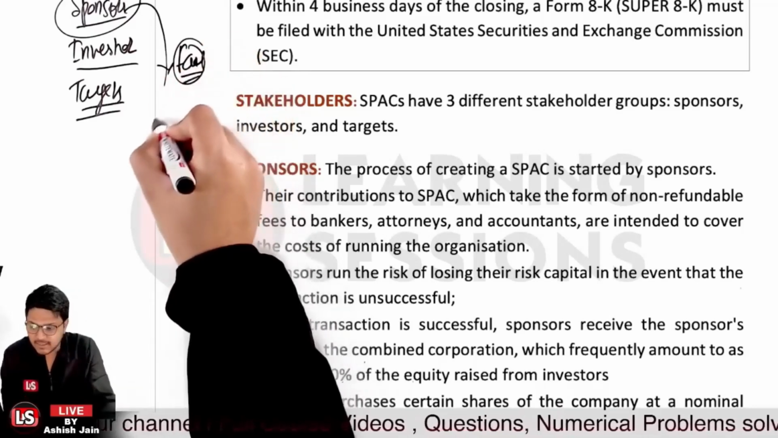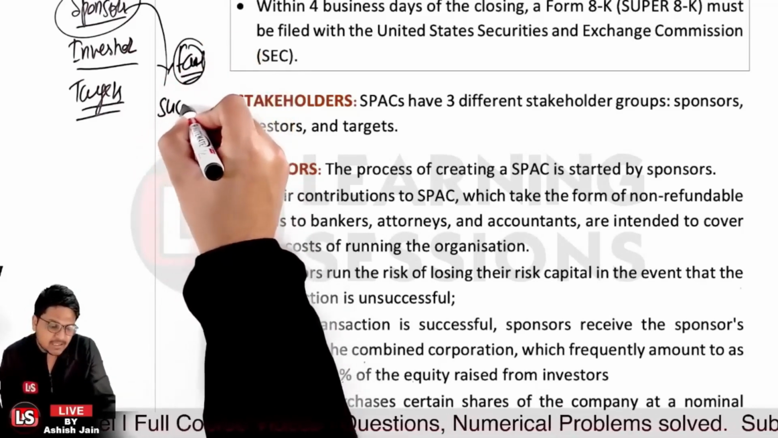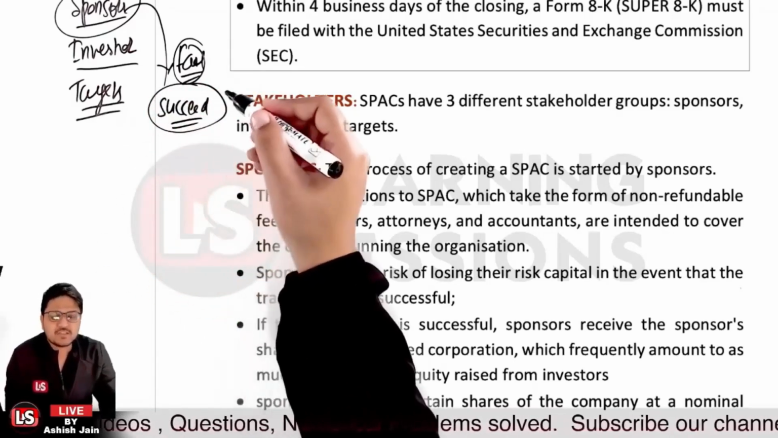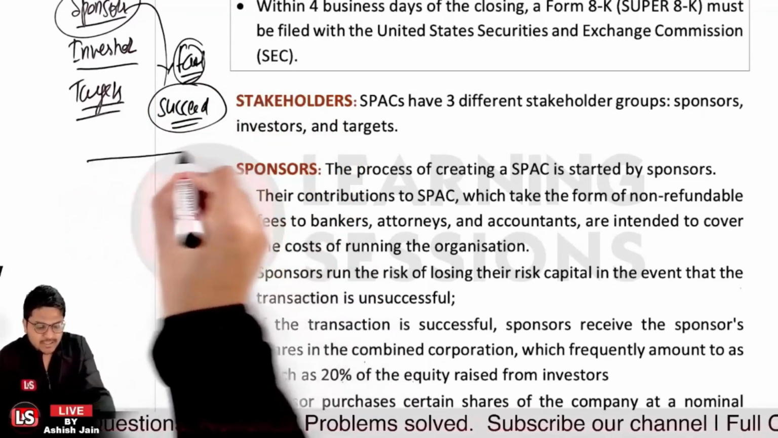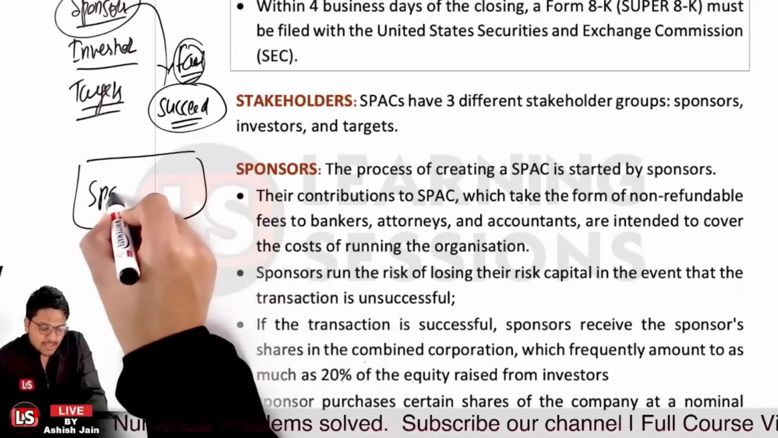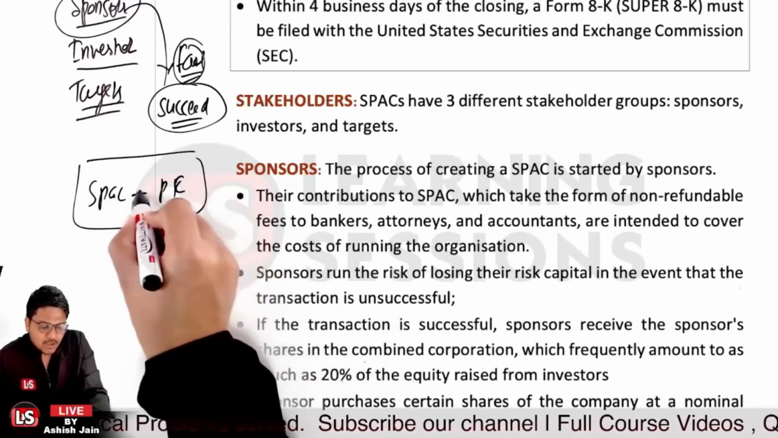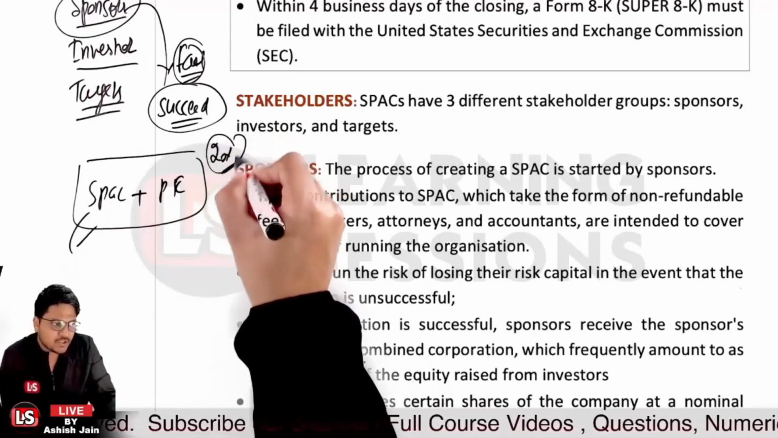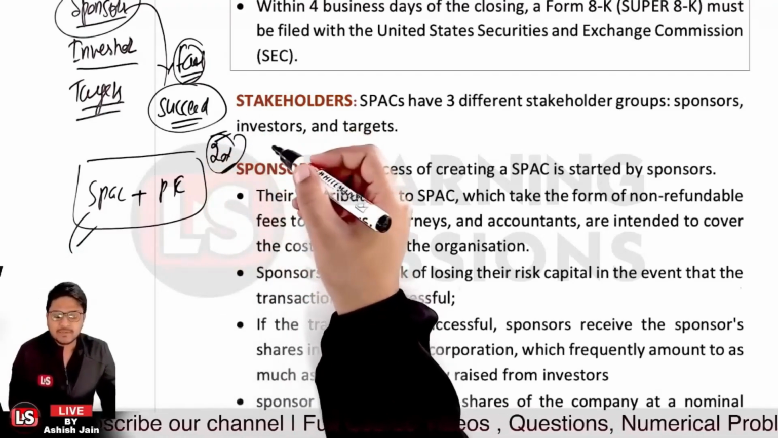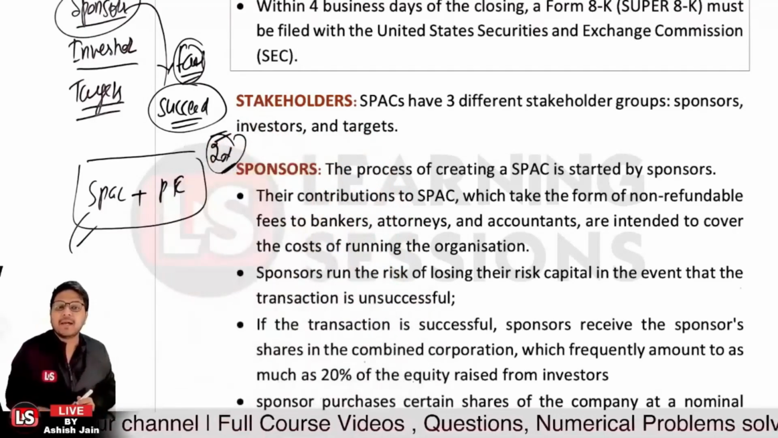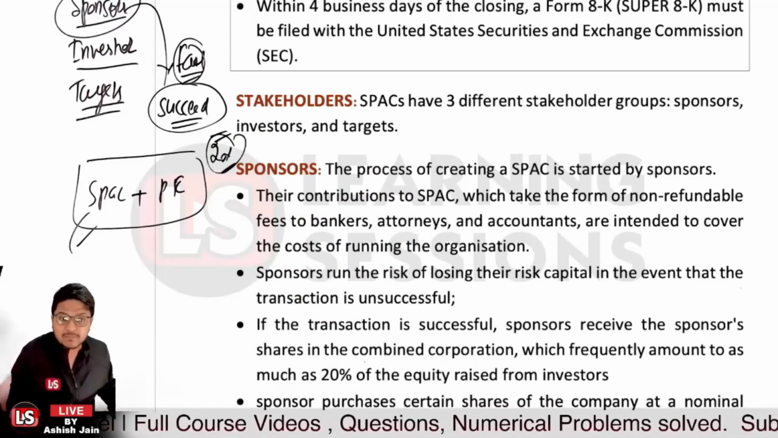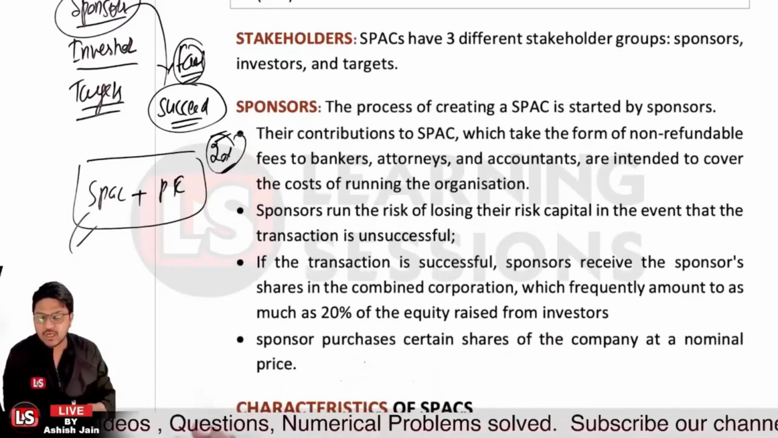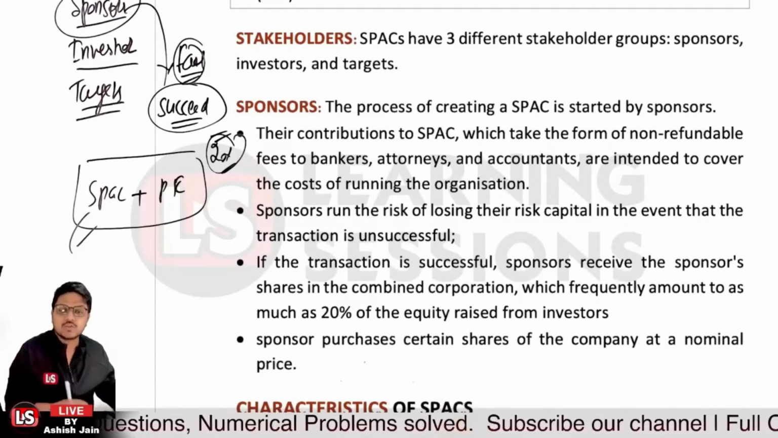But if they succeed, the sponsor receives sponsor shares in the combined corporation. Let's say the SPAC was there and a public entity was there, and now they have merged into the combined company. The sponsors will get 20% of the shares in that combined entity. The sponsor purchases these shares of the company at a nominal price. So that is the scenario, right?